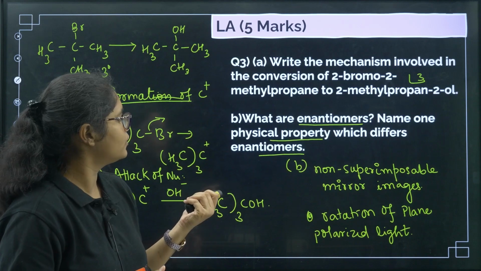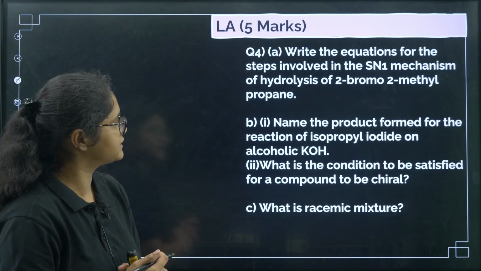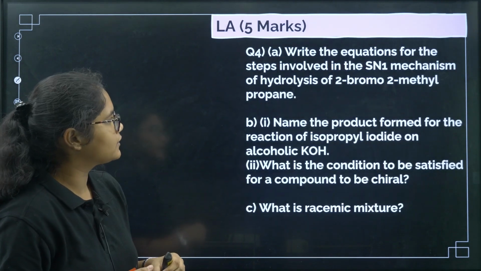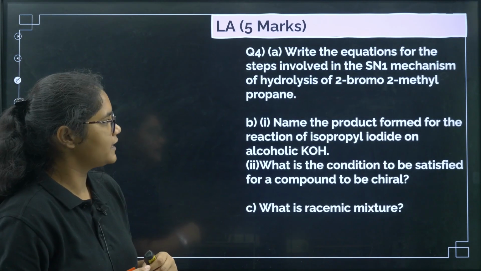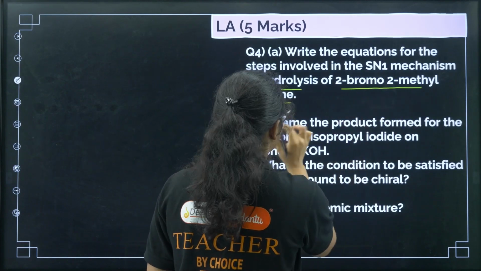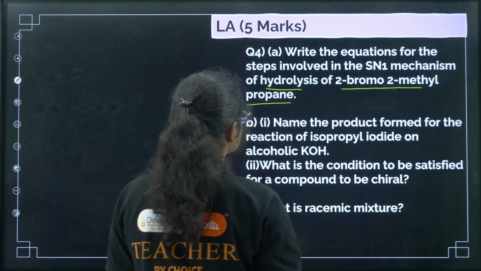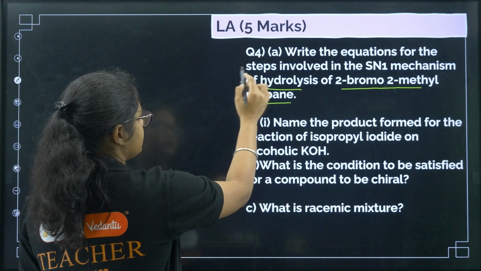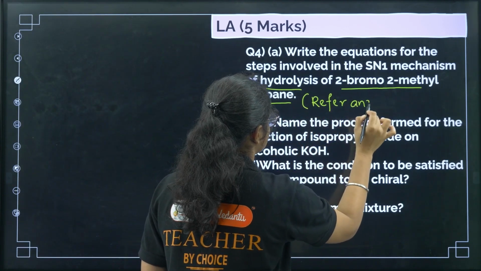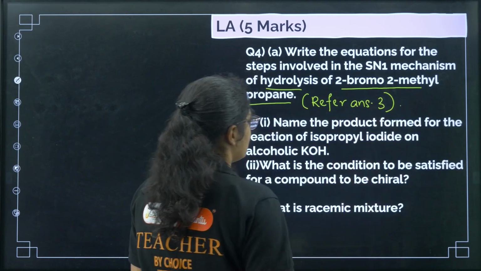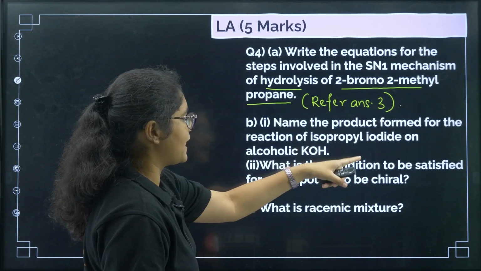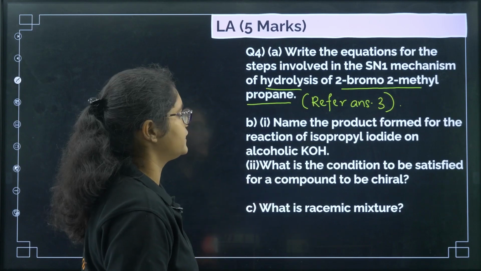Okay, so coming to question number 4. Write the equations for the steps involved in the SN1 mechanism of hydrolysis of 2-bromo-2-methyl propane. Okay, the same question you can see; refer to answer 3. Next, name the product formed for the reaction of isopropyl iodide on alcoholic KOH.